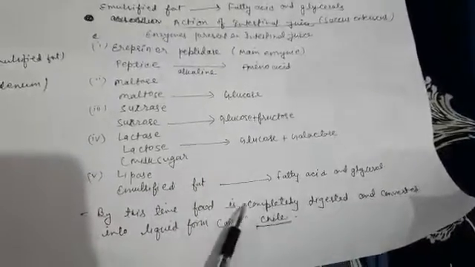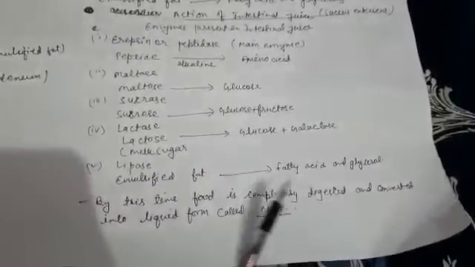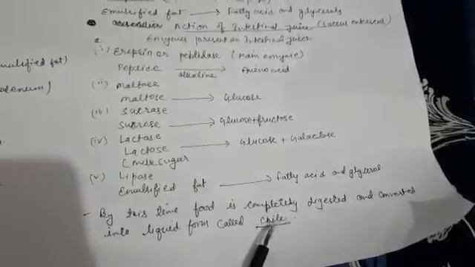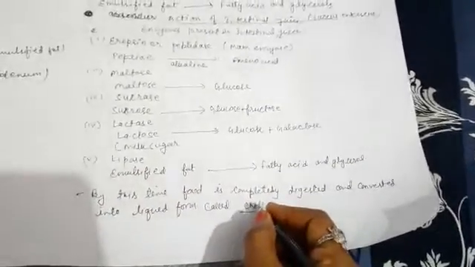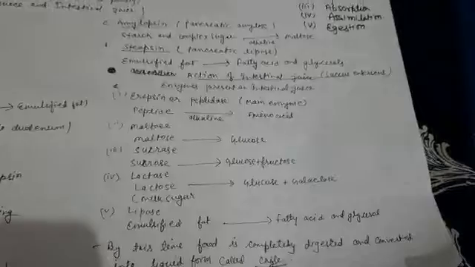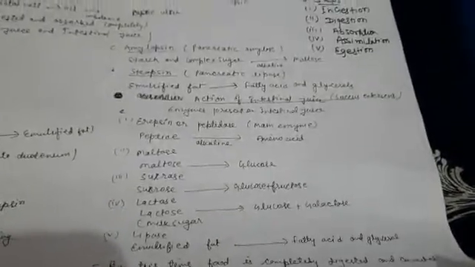By this time, food is completely digested and converted into liquid form called chyle. The form of food which is completely converted into liquid is known as chyle. This is all about digestion in the small intestine.